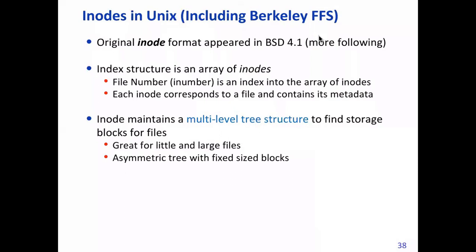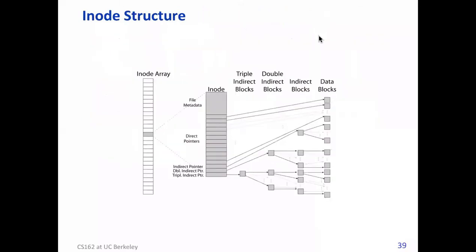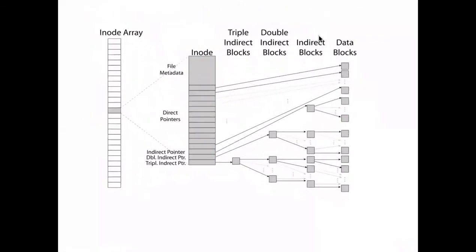And this inode maintains a multi-level tree structure to find storage blocks for the file. So it's good for little and large files. Now here the structure is an asymmetric tree. All right, so it will look something like this, which we have already studied a little bit.